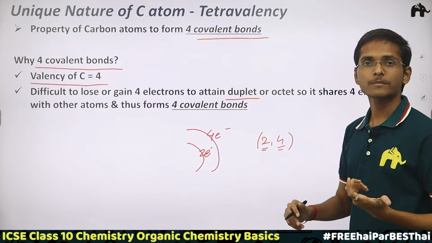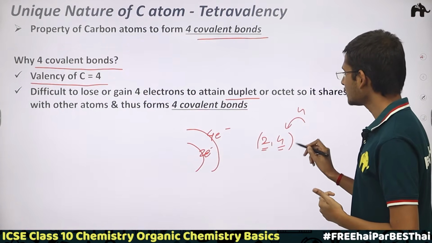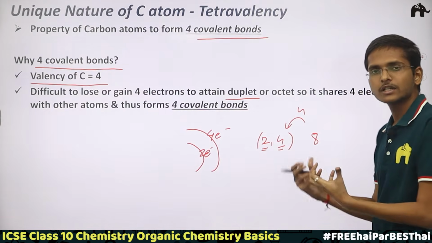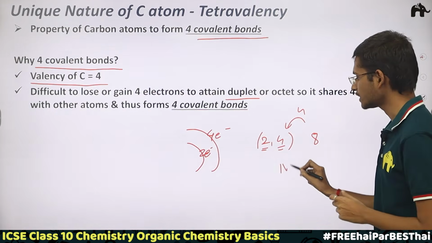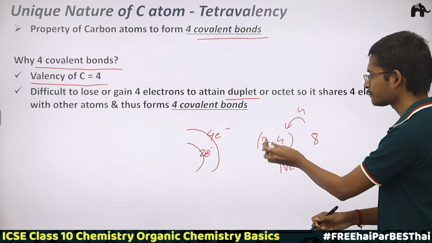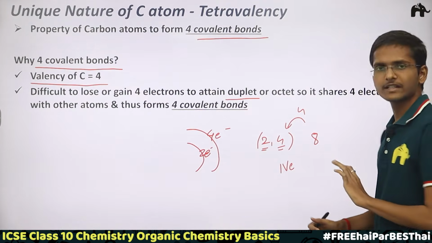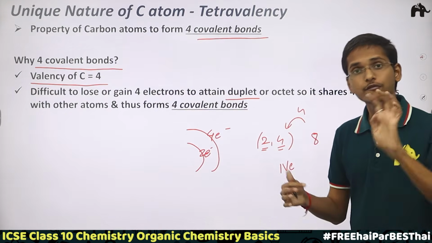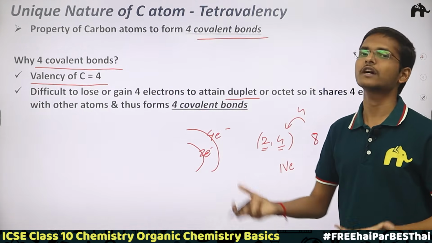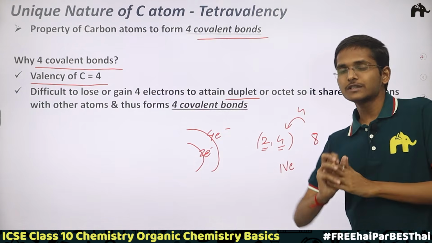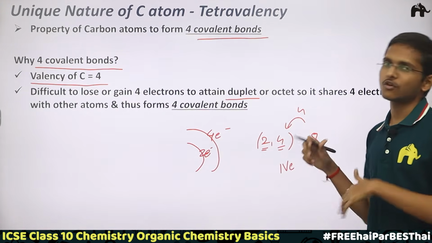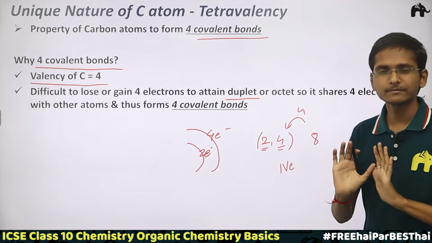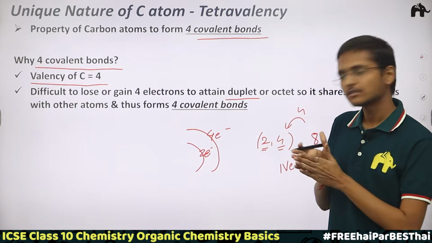Also, it has another option, to gain 4 electrons and attain an octet, to make the configuration 2, 8 and reach the nearest noble gas configuration, that is neon's configuration. We call that an octet, because the outermost shell now has 8 electrons. But for that also it would require gaining 4 electrons, and that task is also very difficult for the carbon atom. So since it's very difficult to lose 4 electrons or to gain 4 electrons in order to attain a duplet or octet respectively, carbon chooses a middle solution.